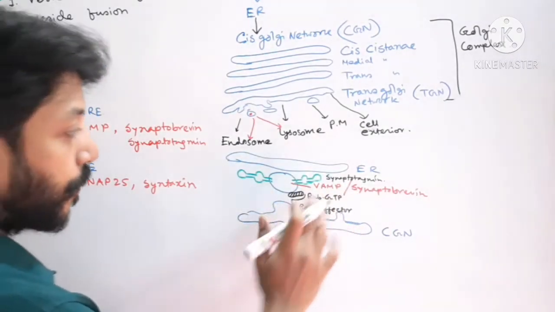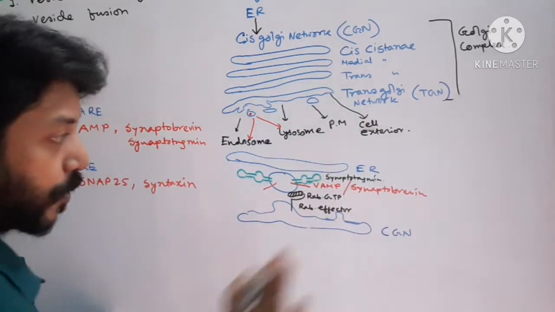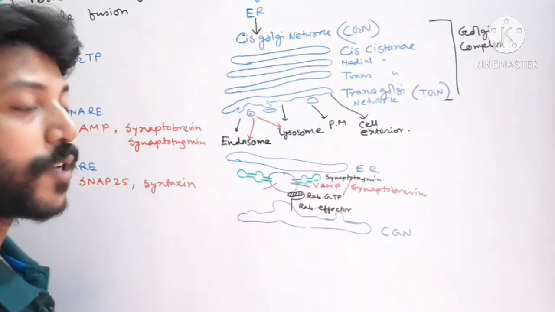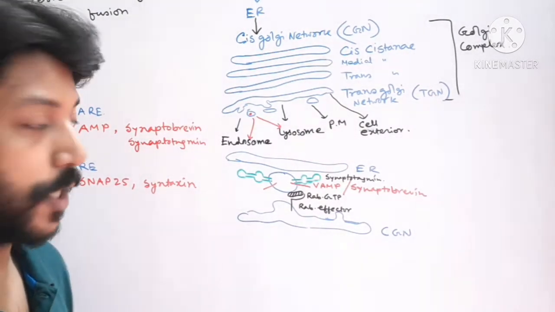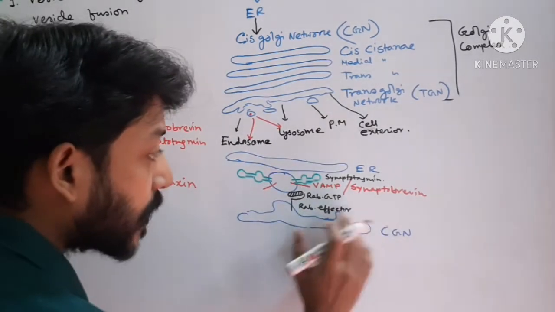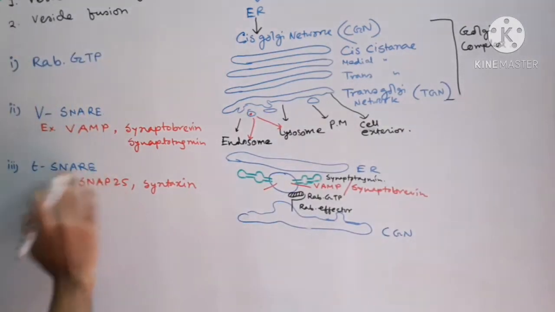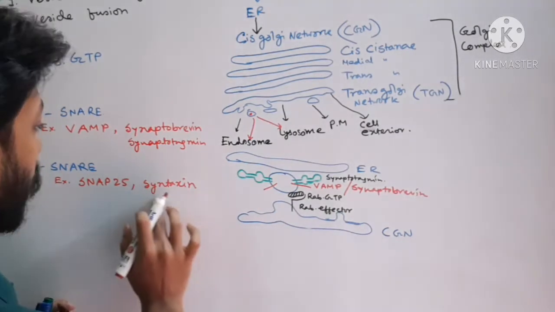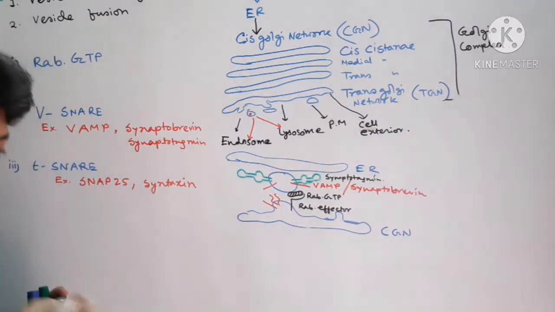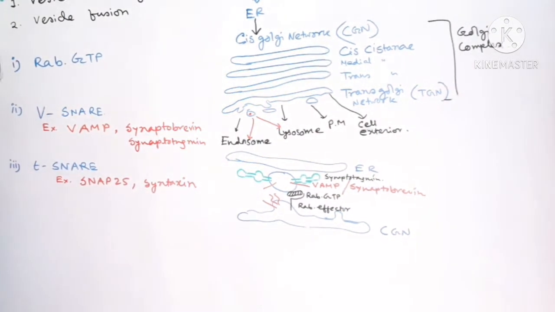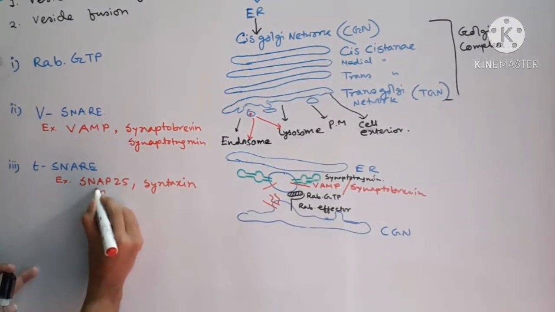Now these vesicles have V snare, it could be VAMP or synaptobrevin, and a helper called synaptotagmin in case of synaptic vesicles, those carrying neurotransmitter. Now in the CGN or any other compartment, there are some T snares also present. Example, SNAP25 and syntaxin, they look like this. They are present in three numbers, SNAP25 two and syntaxin one.